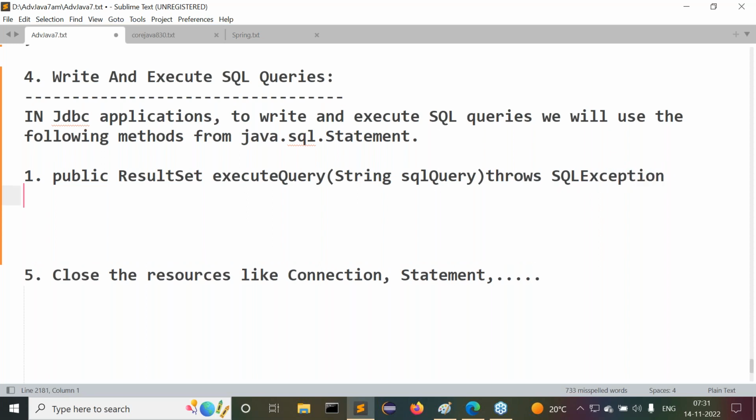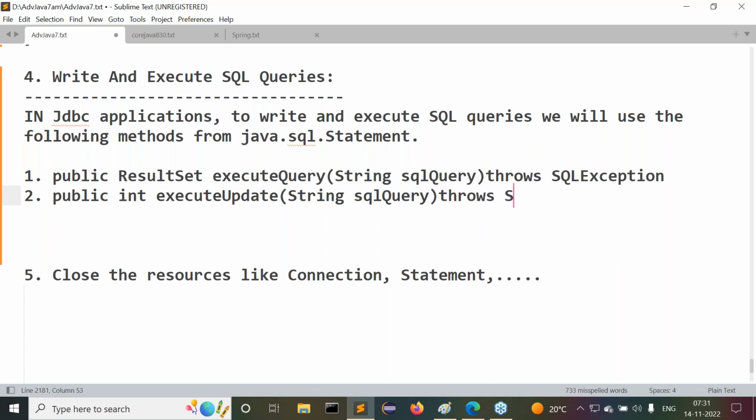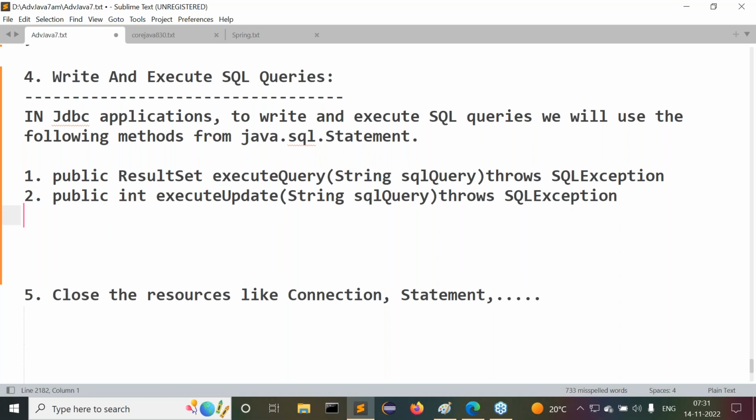Number 2, public int executeUpdate(String sqlQuery) throws SQLException. That is the second method.